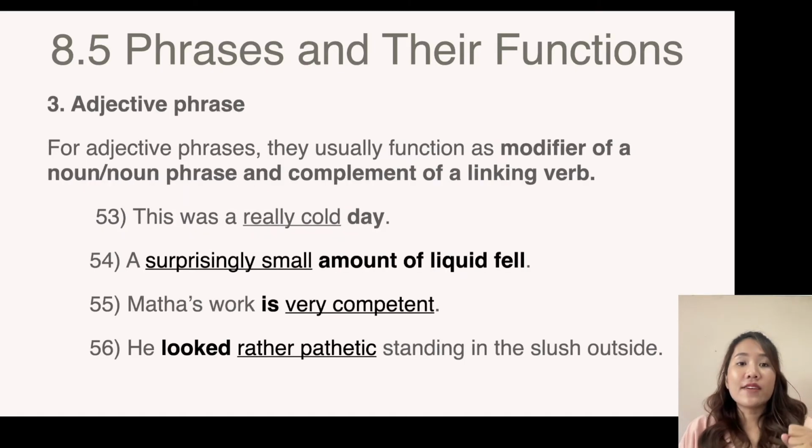And next, adjective phrase. An adjective phrase functions as an adjective itself. It can function as a modifier of a noun or noun phrase, and it can also function as a complement of a linking verb. So here are the examples. The first one, this was a really cold day. So really cold is an adjective phrase that modifies the noun day here. Also here, surprisingly small is the adjective phrase that modifies amount of liquid.